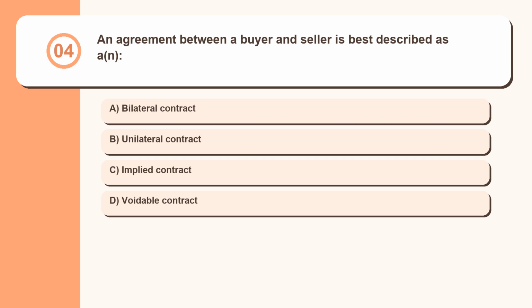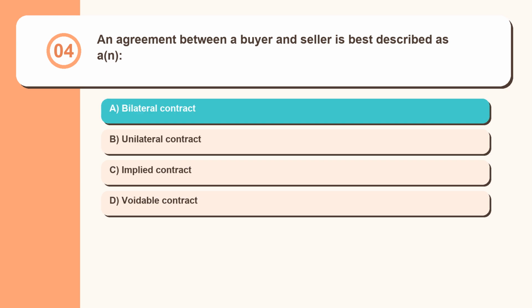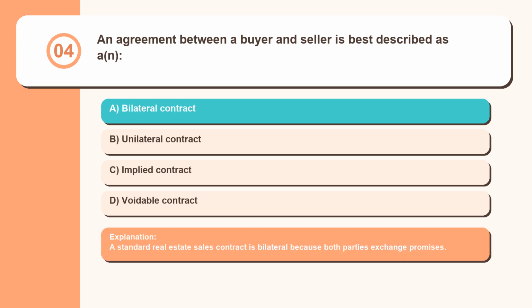Question 4. An agreement between a buyer and seller is best described as a bilateral contract, unilateral contract, implied contract, voidable contract. A standard real estate sales contract is bilateral because both parties exchange promises.